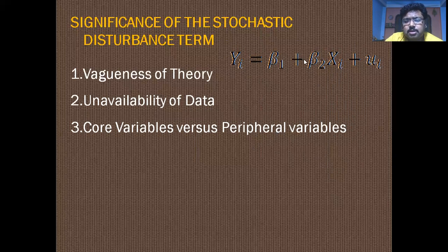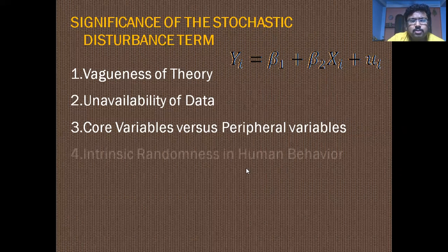But considering all these factors together, they have a small effect on the consumption. So these factors can be considered in ui, in the disturbance term. Here the core variables are yi and xi, the consumption and income, and the peripheral variables are considered in this disturbance term.